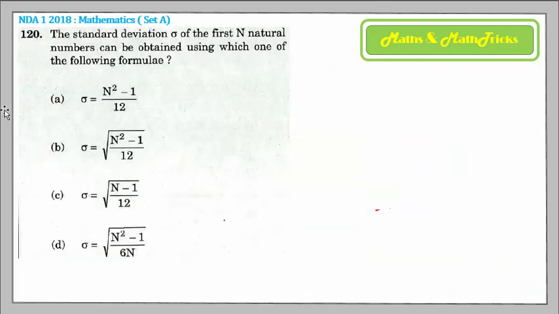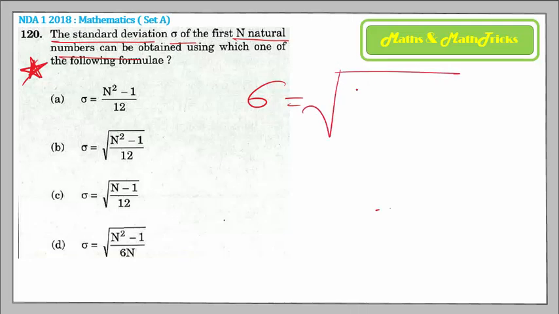Now the last question of this session, and this is purely based on the formula. You must remember this formula, the SD formula, especially for first n natural numbers. Very useful formula. You must have studied it when you were studying statistics. Okay, a set of formulae from statistics you must remember. Whenever you are trying to find the standard deviation of the first n natural numbers, using the standard formulas of series, you get this formula to be root over n square minus 1 upon 12. So it's a formula based question. I am not deriving this formula for you. I am leaving it to you.